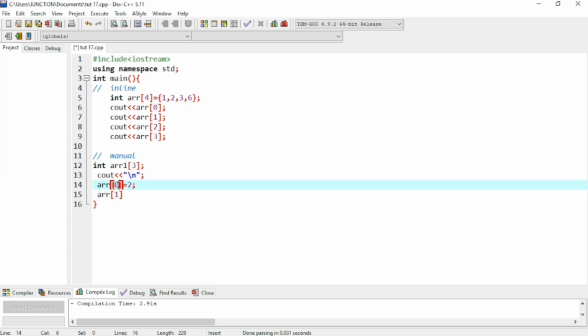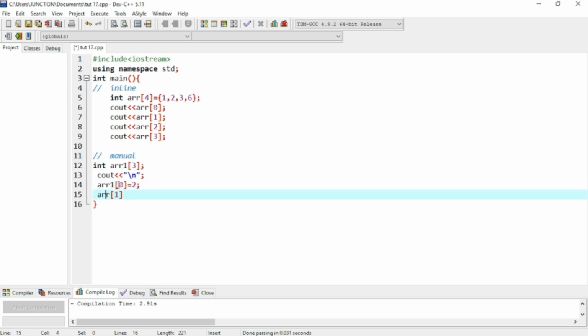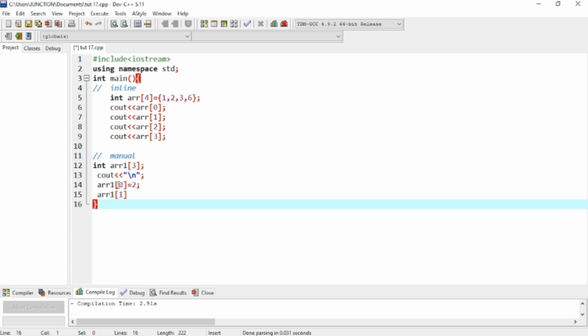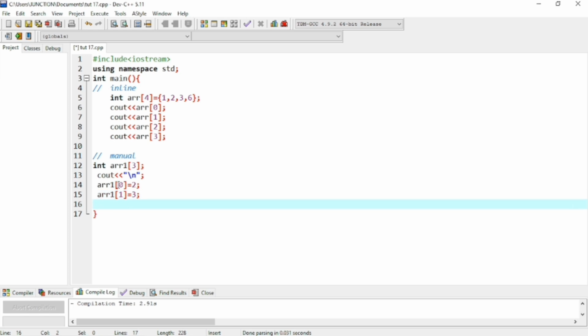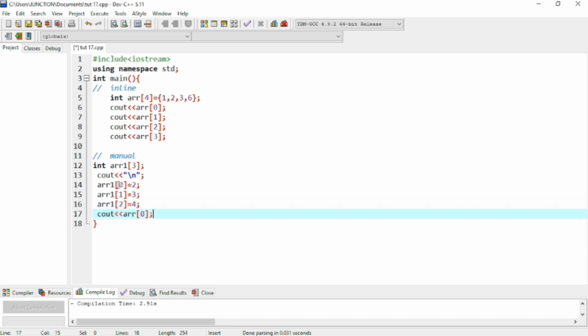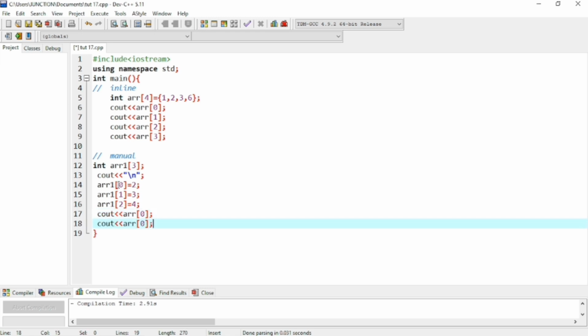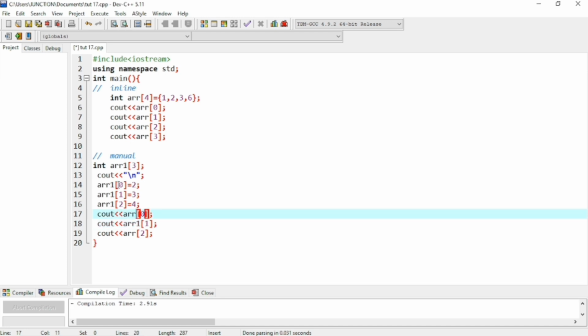1. Sorry, this array is array 1. So I will write here array 1, providing the value 3, and array 1 at index 2, providing the value 4. After providing these values, we're going to print them out. So I will use the same command but changing the name, giving an index position of 1 and index position of 2, on array 1.